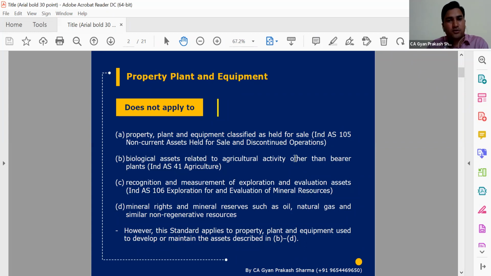Measurement, again, will have two separate parts. First of all, initial recognition and measurement, and then subsequent measurement. And after that, the disclosure part. So this is the standard procedure in each and every Ind-AS that the institute or MCA normally follows: first applicability, then recognition, then measurement, and then disclosure.